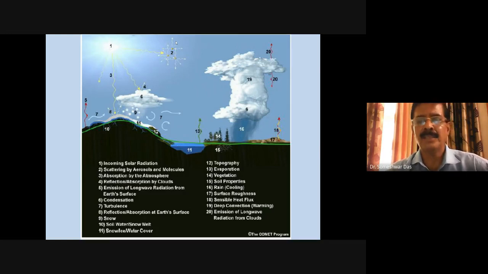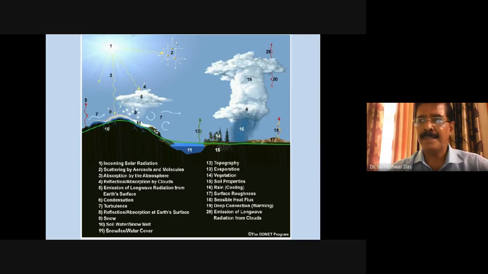So each type of tree or plant that exists on the Earth surface again modulates the surrounding air according to its own character, right?